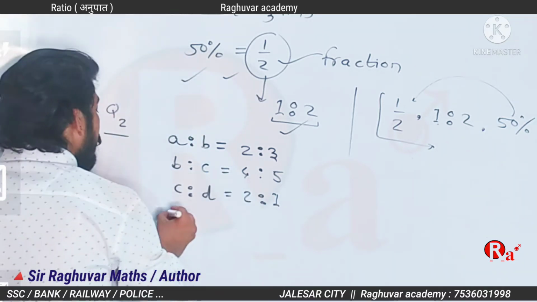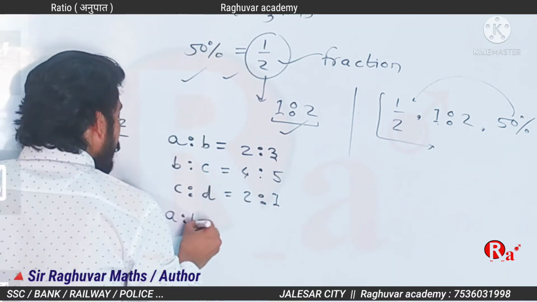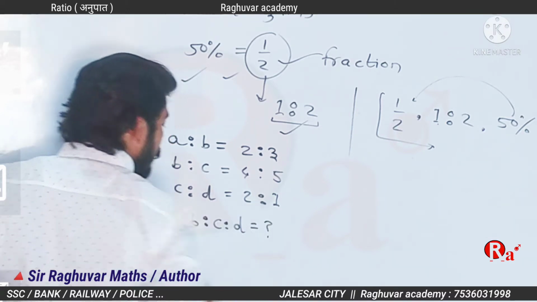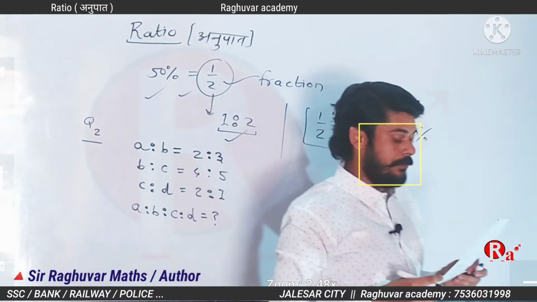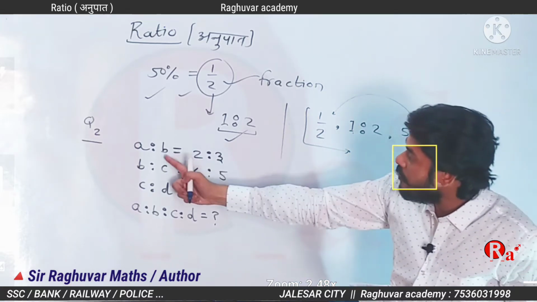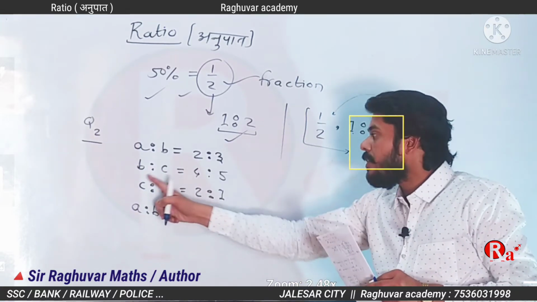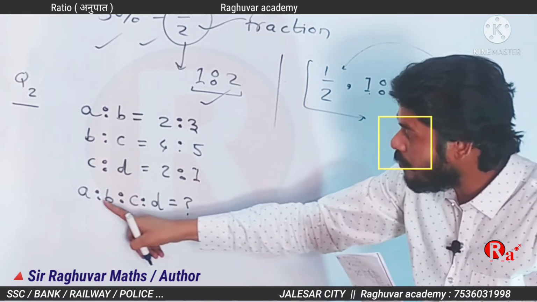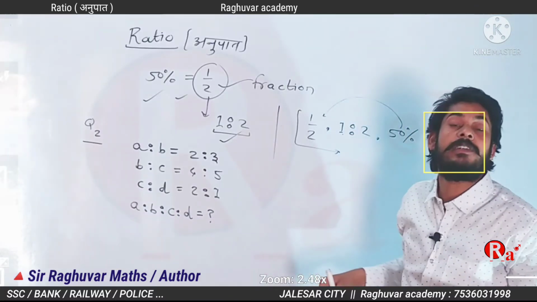Find the value of A ratio B ratio C ratio D. What are you thinking of this? What is the value of this?